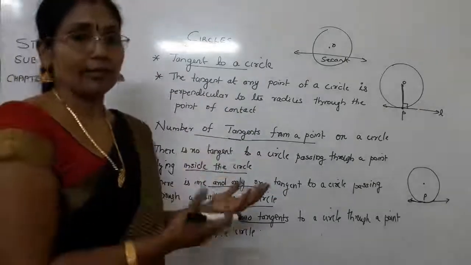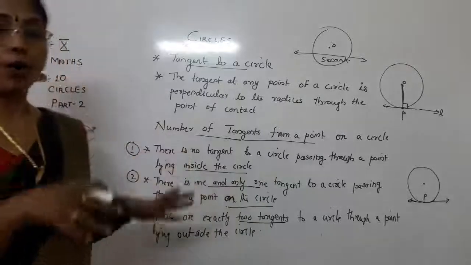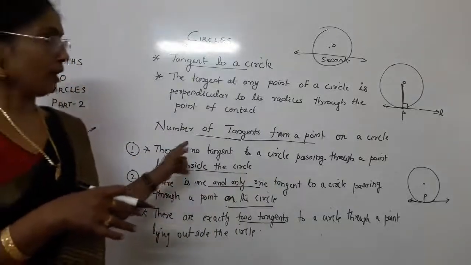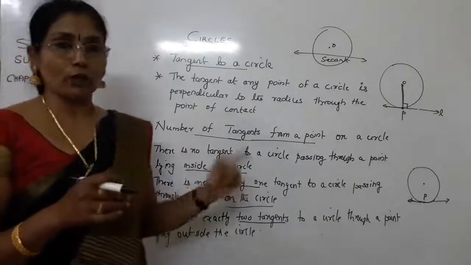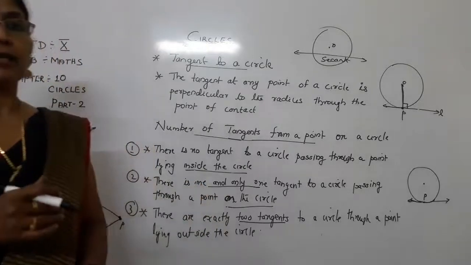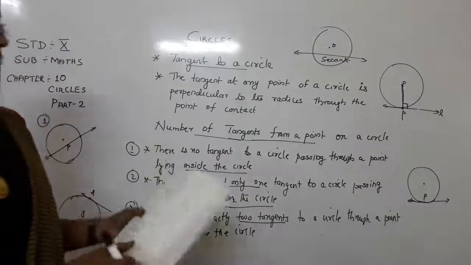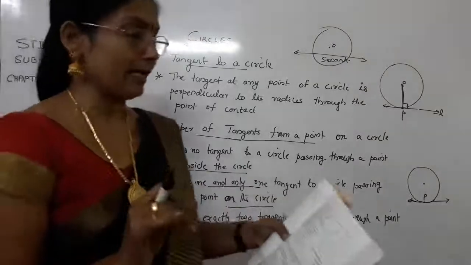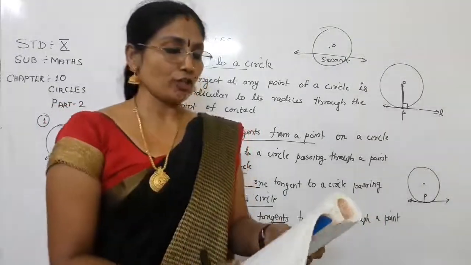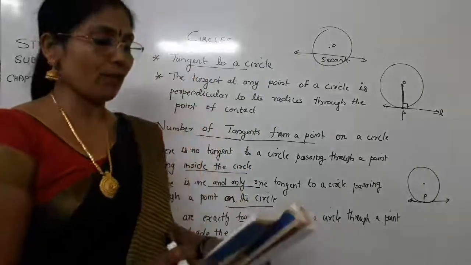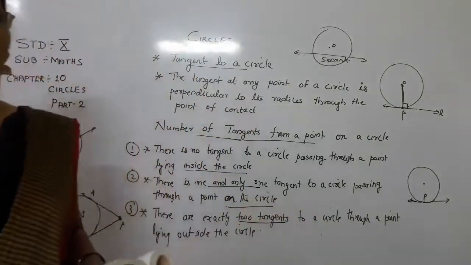That means inside or outside or on the circle. Okay, children. Now let us move on. One more theorem here, that is theorem number 10.2. Its definition, it's a statement. It is telling that the length of the tangents drawn from an external point to a circle are equal.